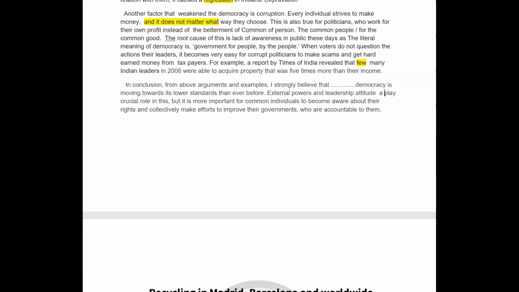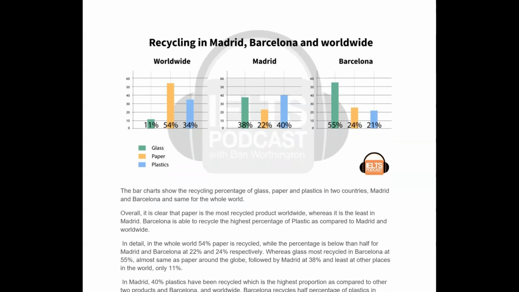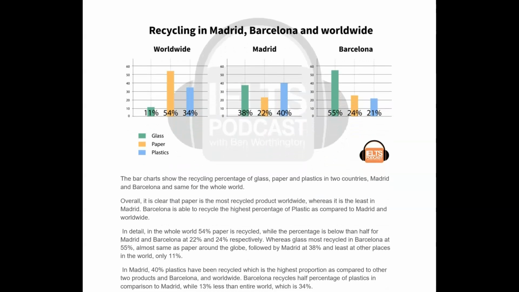Okay, Ravinder, so let's have a look at task 1, which went with that one. So we've got 3 bar charts and we're comparing. Remember, you don't need to tell me what's going on, but you do need to group information and compare it. Just keep thinking in your head, group and compare, group and compare. So the bar charts show recycling percentage of glass, paper and plastics in 2 countries, and the same for the whole world. Good, overall good.